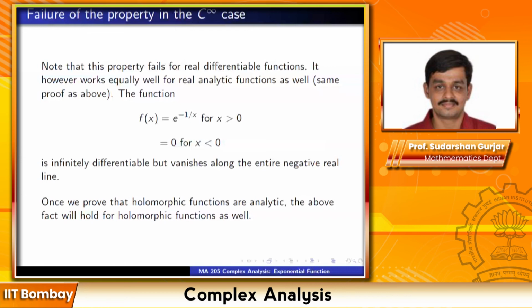I should perhaps remark that this function, e raised to minus 1 by x for x positive and 0 when x is non-positive, is a very important function. It may appear that I'm using this as some kind of pathological example to illustrate how things go wrong, but actually the function has many uses as well. I cannot go into that because that's a topic of separate discussion, but this function and other functions manufactured using this function are very useful in convolutions.